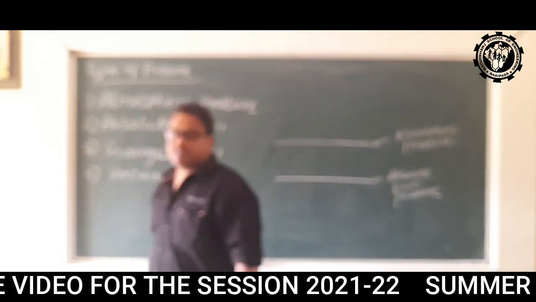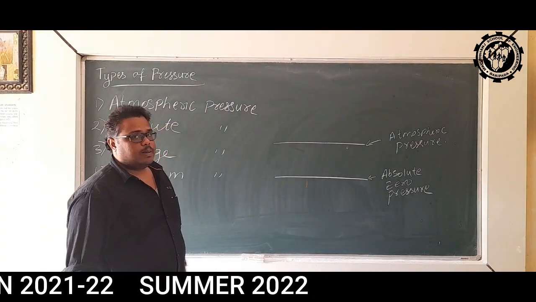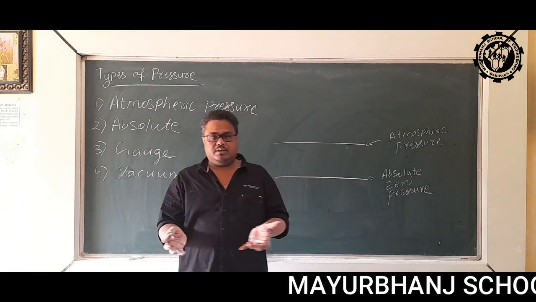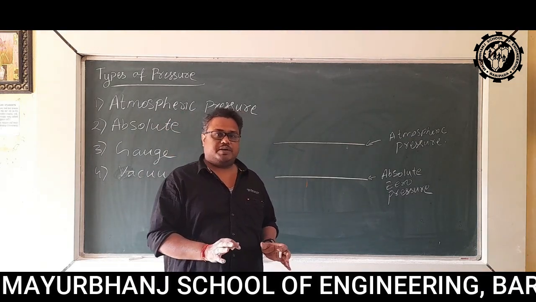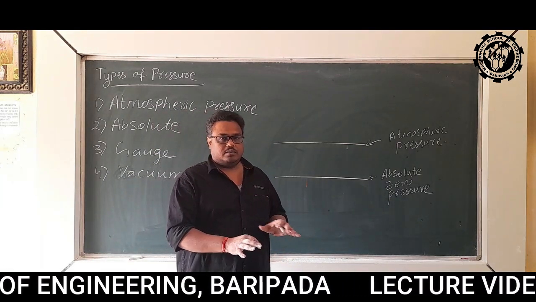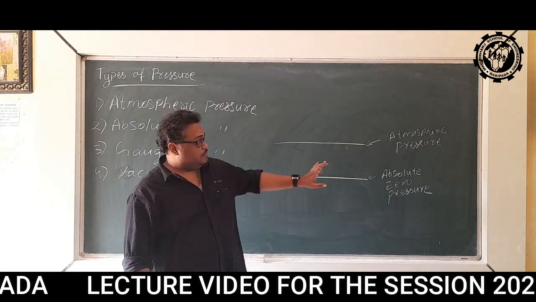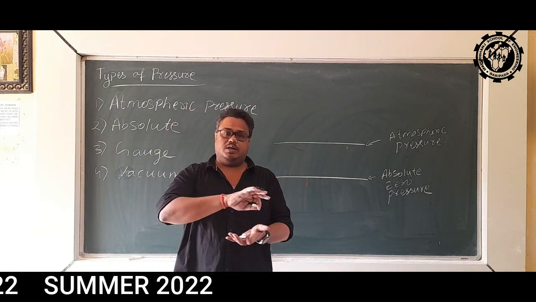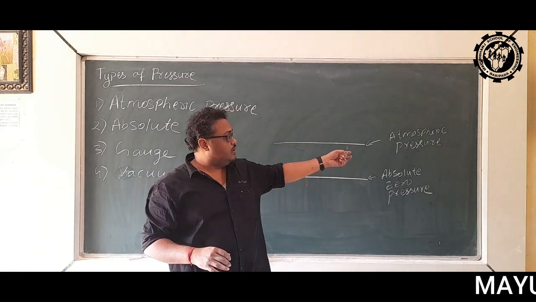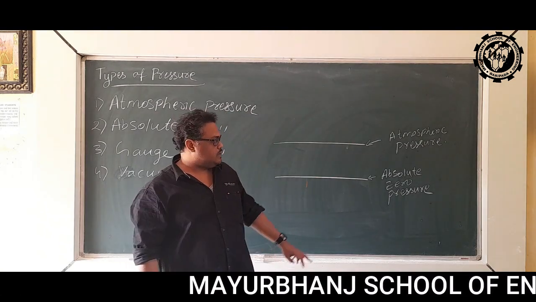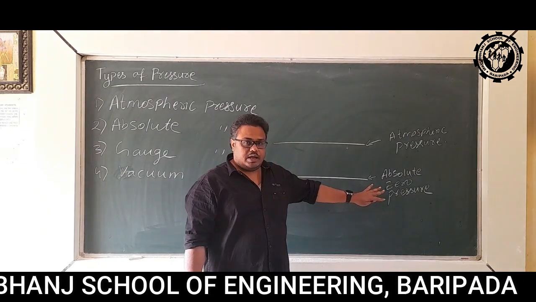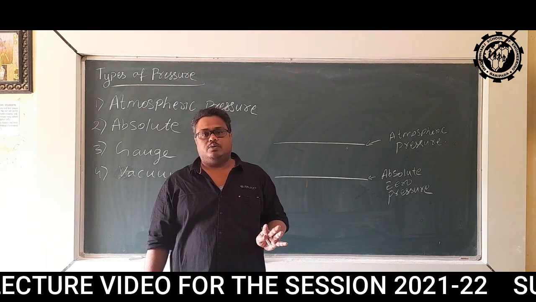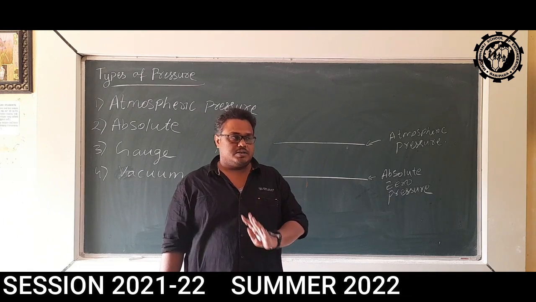Now first of all, you have to understand what is atmospheric pressure. The earth is surrounded by air, a mass of air that we call atmosphere. That atmosphere exerts some pressure on the surface of the earth. So atmospheric pressure is nothing but the pressure exerted by the atmosphere on the surface of the earth. Then what is absolute zero pressure? Absolute zero pressure is where the pressure is absolutely zero. The value of the pressure is zero.